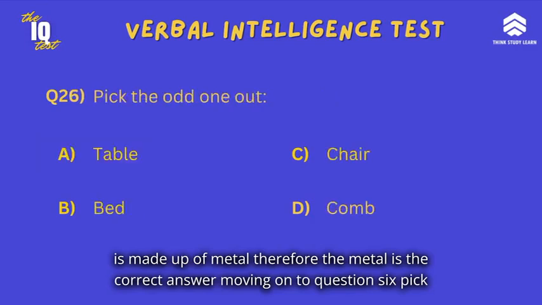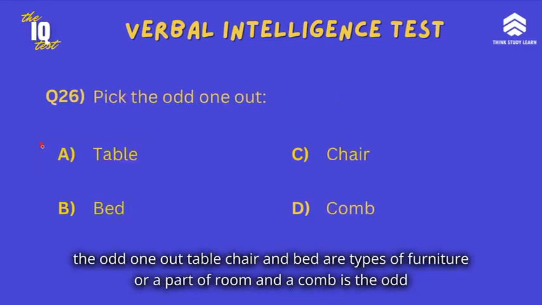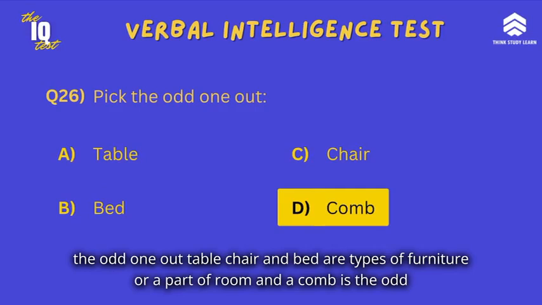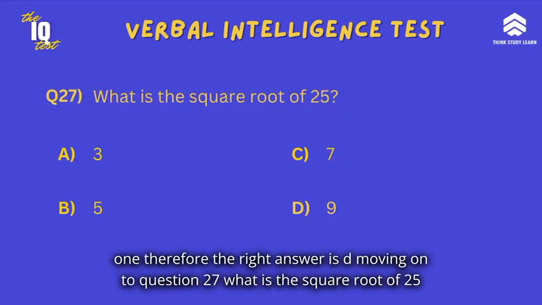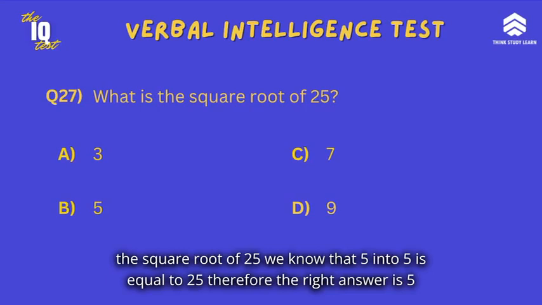Moving on to question 26, pick the odd one out. Table, chair, and bed are types of furniture or a part of a room, and a comb is the odd one. Therefore, the right answer is D. Moving on to question 27, what is the square root of 25? We know that 5 into 5 is equal to 25. Therefore, the right answer is 5.